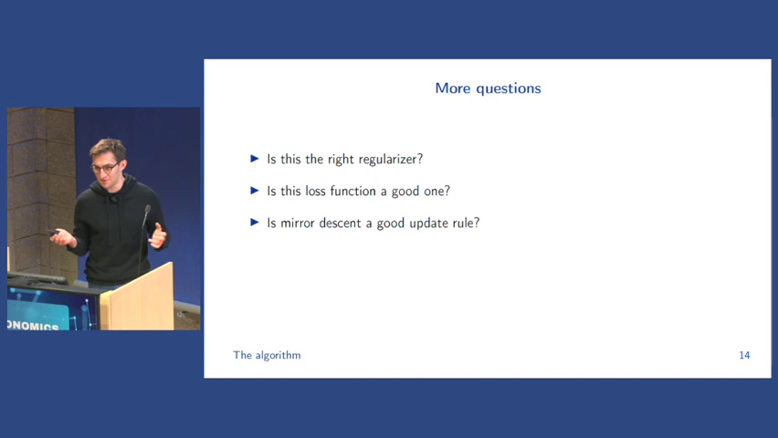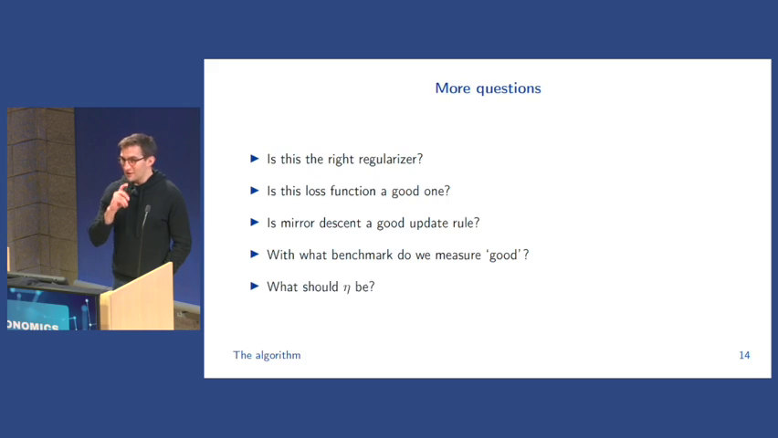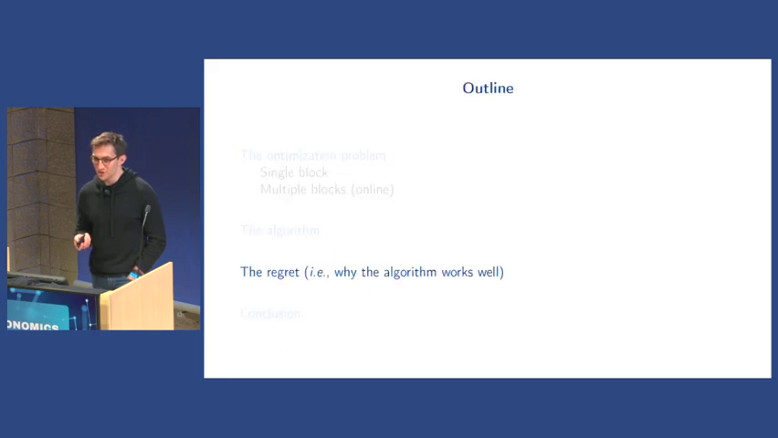Furthermore, is mirror descent a good update rule? I think it's pretty general, so probably yes to this one. Though we have to say with what benchmark we measure good. And here I actually do have an answer, but it's still, is that the right benchmark? Finally, a question that a few people in this room have spent some time on: what should that coefficient in the update rule actually be? And so I'll try to give at least some steps towards an answer to the last three questions in the rest of this talk. We'll look at essentially this metric called regret, which says why the algorithm works well with respect to a particular benchmark.